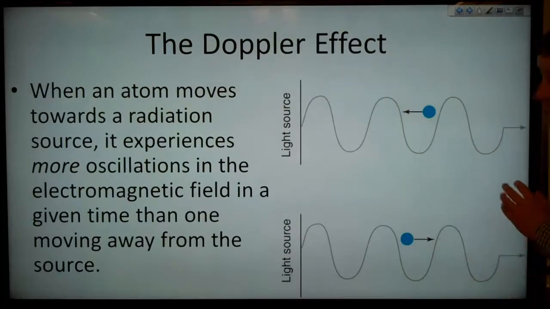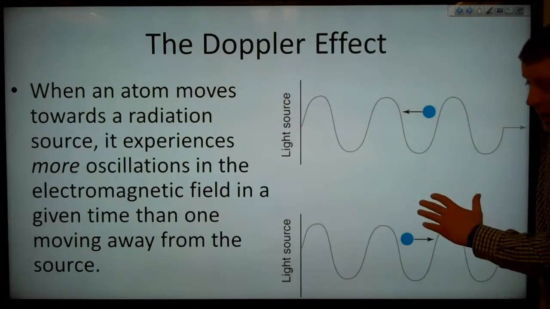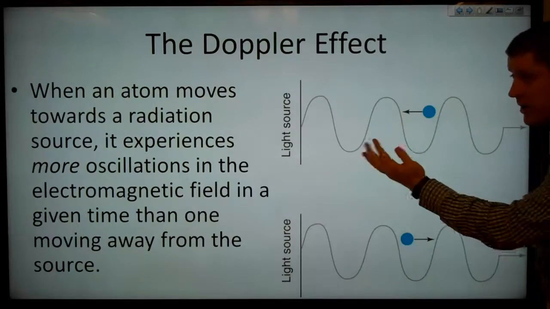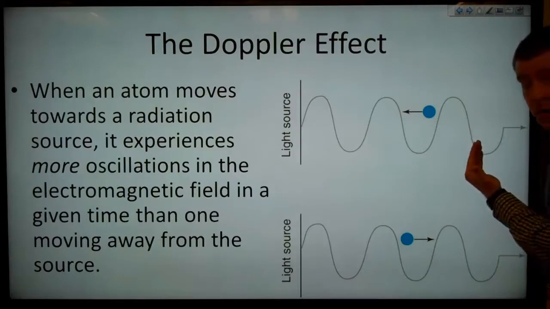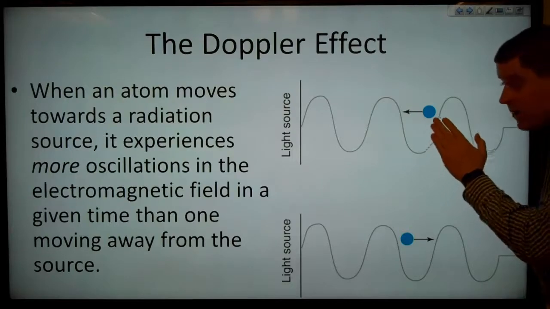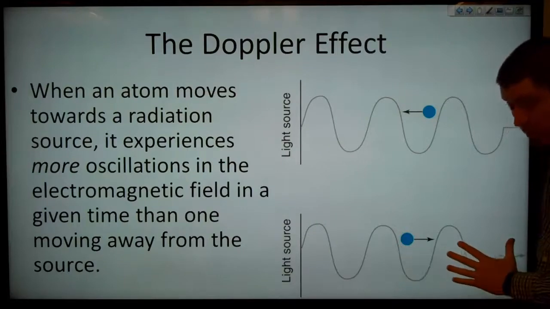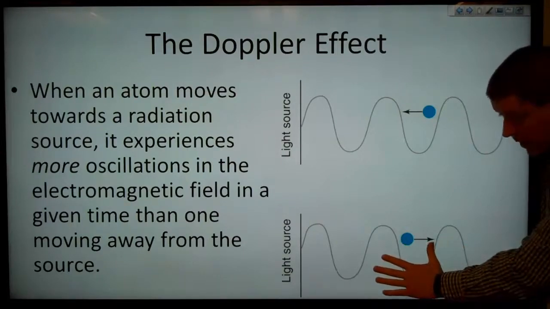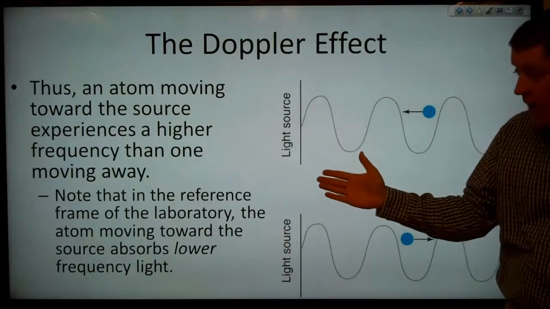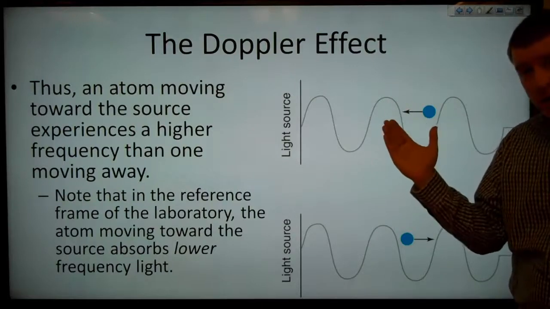When an atom moves towards a radiation source, it experiences more oscillations in the electric field in a given time than one that's moving away. So if we have our atom here, if that's moving towards the light source, then in a given time as those oscillations in the electric field move to the right, that atom is moving to the left, which means that in that given time, that atom is experiencing a higher frequency. On the other hand, if our atom is moving farther away from the light source, then that atom is experiencing a lower frequency. So note here that in the reference frame of the laboratory, the atom moving towards the source is absorbing lower frequency light.